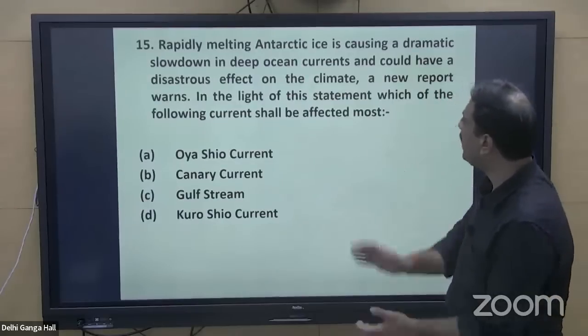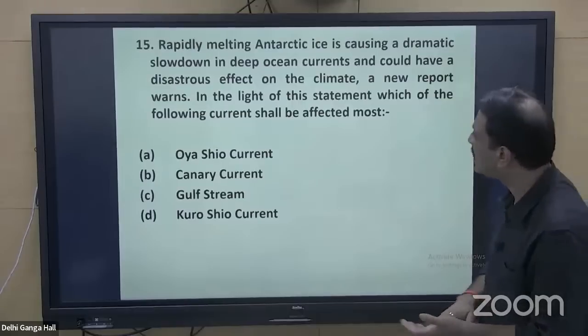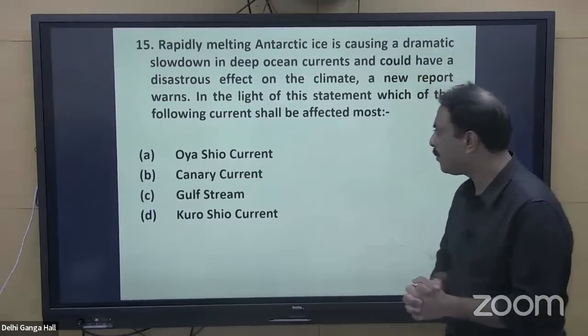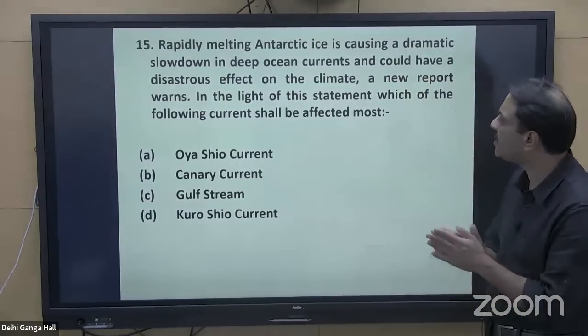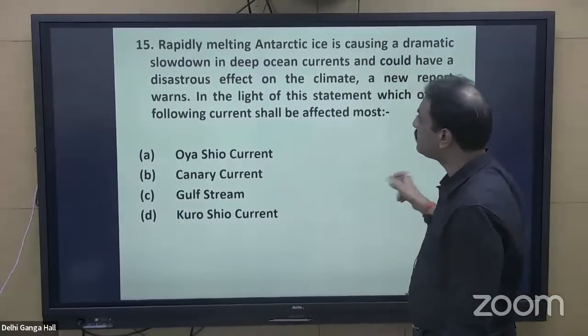Right? So rapidly melting Antarctic ice is causing a dramatic slowdown in the deep ocean currents and could have a disastrous effect on the climate. A new report warns that. In the light of this statement, which of the following currents shall be affected most? Answer shall be Gulf Stream.